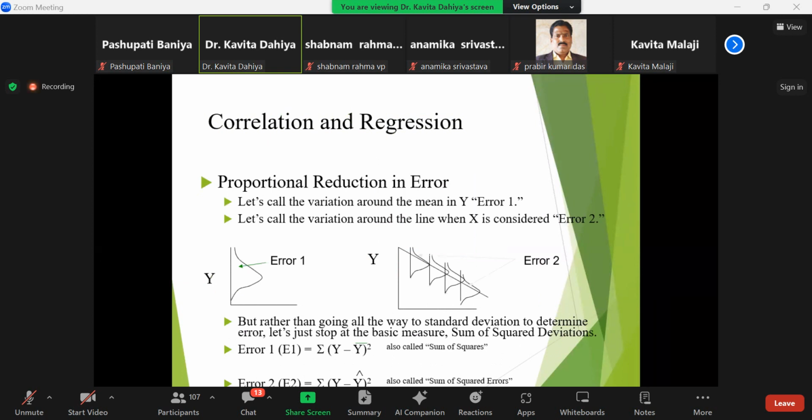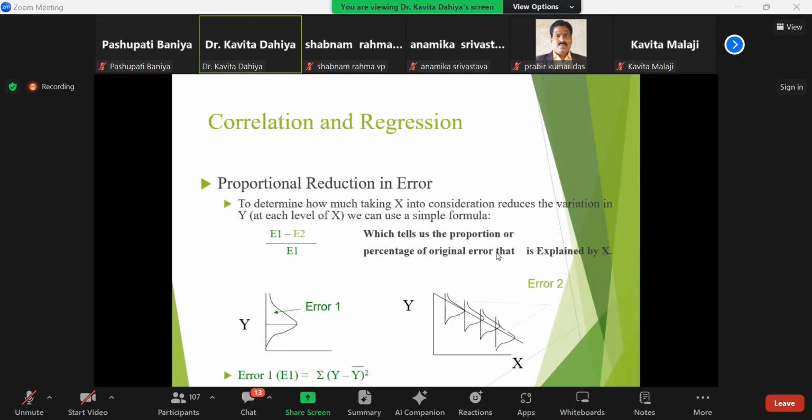Let us call the variation around the mean of y error 1, and the variation around the line when x is considered error 2. The first figure represents error 1, the sum of squares, and the second represents error 2, the sum of squared errors.